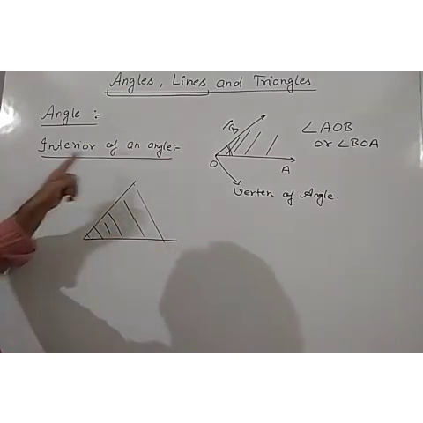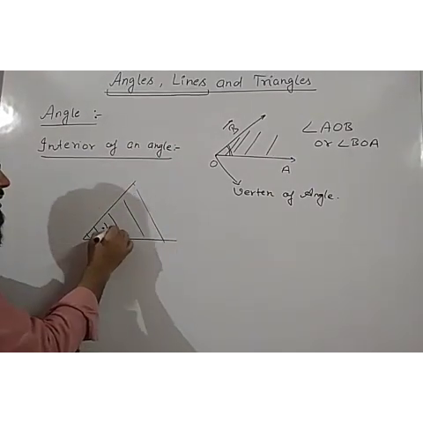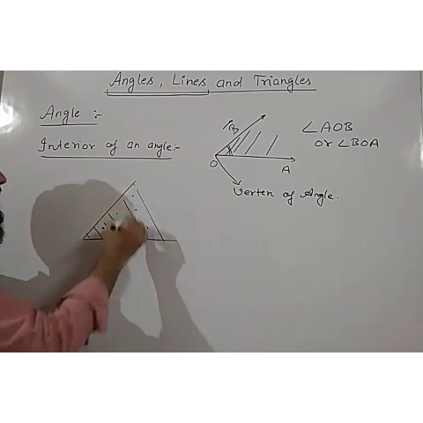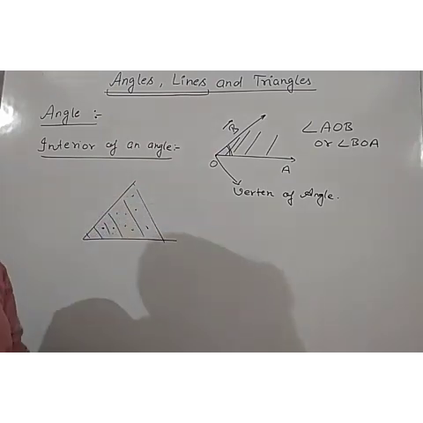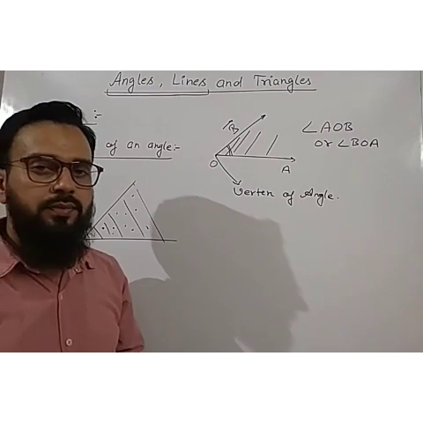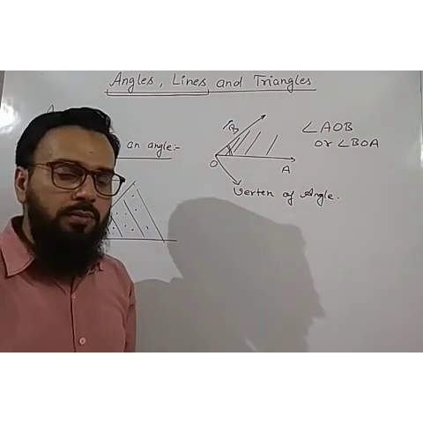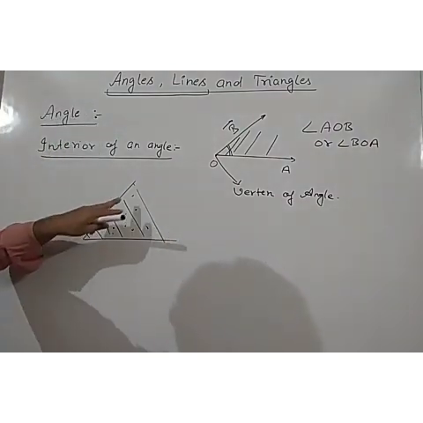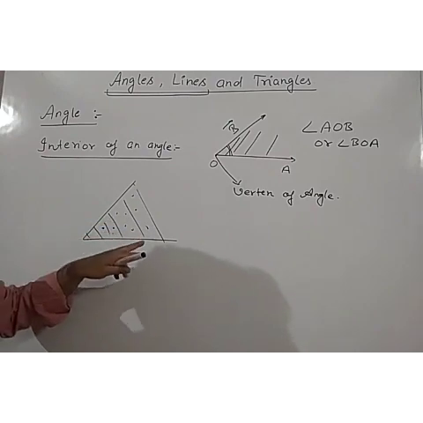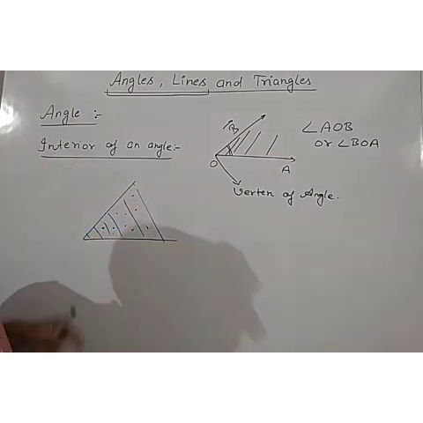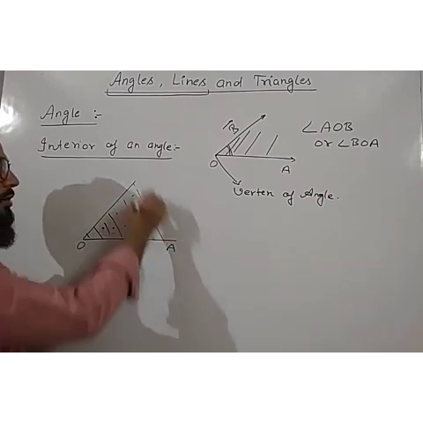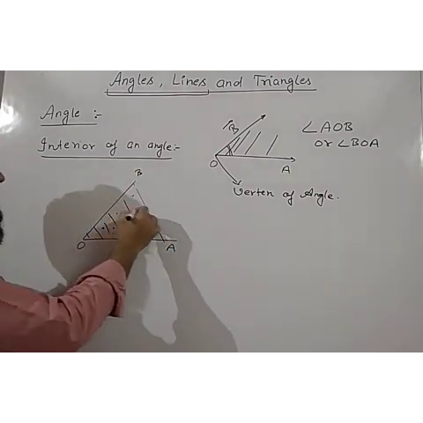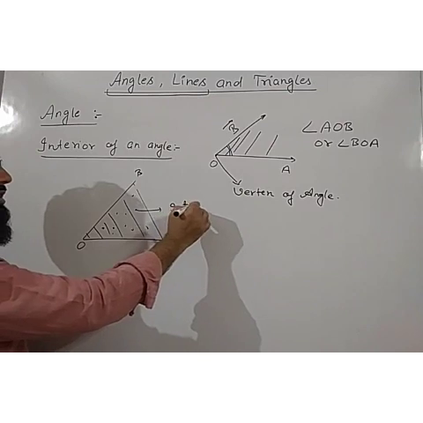Okay, so what is the interior of an angle? All the points lying inside an angle on a given plane where the angle is formed. The plane where the angle is formed, all the points lying on that particular plane and inside the angle, or between both the rays OA and OB. So all these points are known as the interior of the angle.